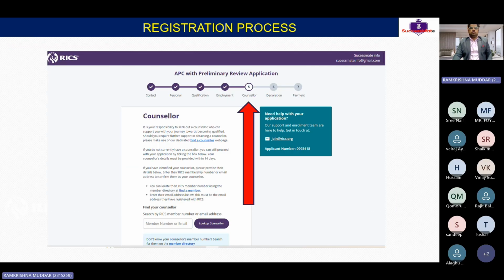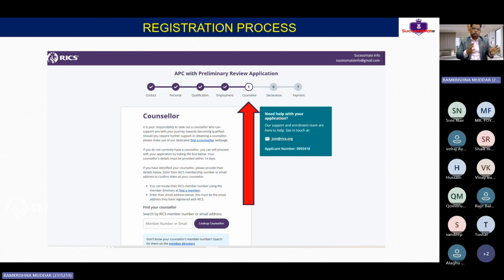This is the counselor. So basically you have to add the counselor number here. Once you add the counselor number and click here, his entire profile will be seen. Then you click here, and automatically an email will go to the counselor. For example, if you are adding my counselor ID here, then my details will be seen. Then they will send an email to me saying this person wants you to be his counselor. If you are okay, please approve it. Then once I approve, you will be under my umbrella.